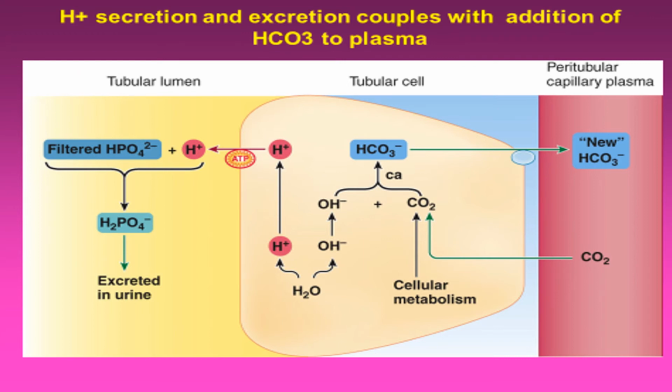Now here the secretion of hydrogen ion as titratable acid, which combines with the HPO4 to convert it into H2PO4.